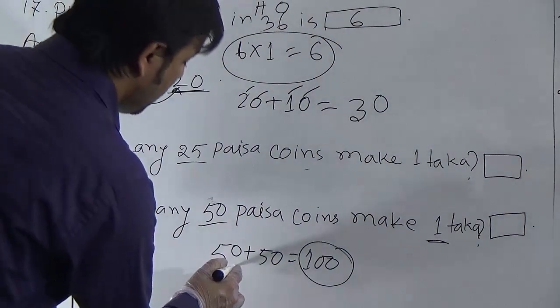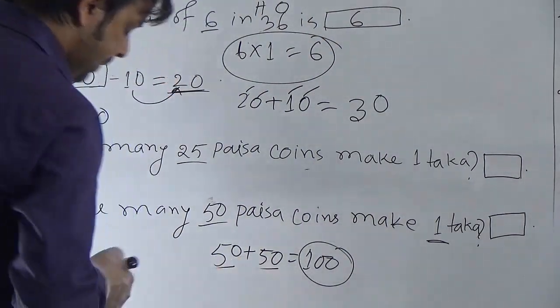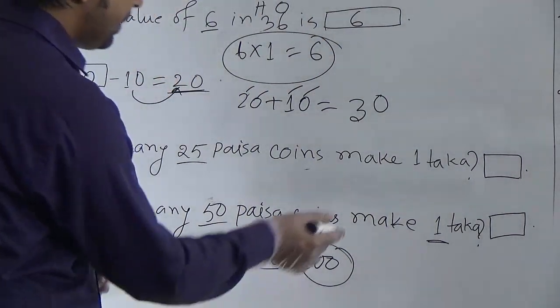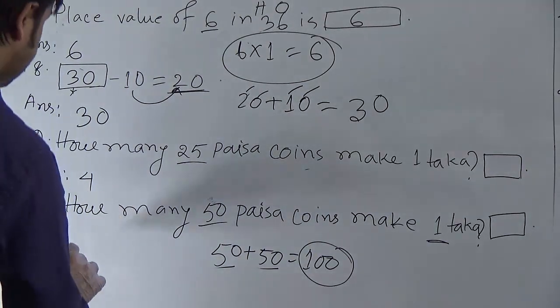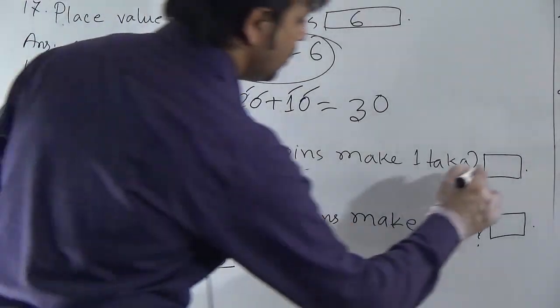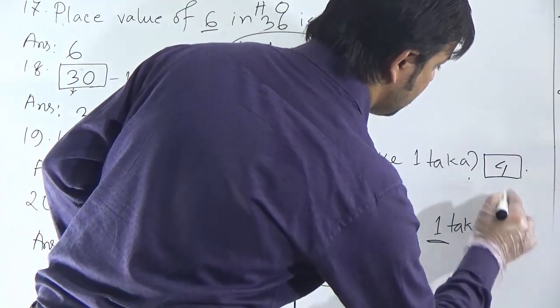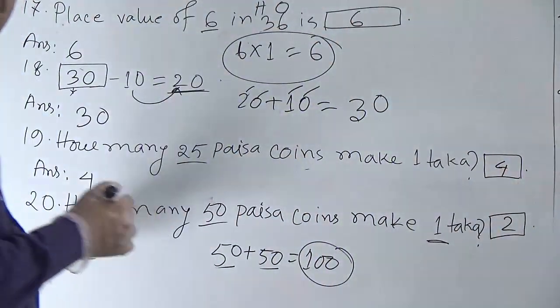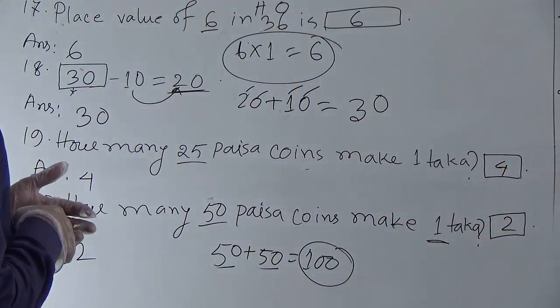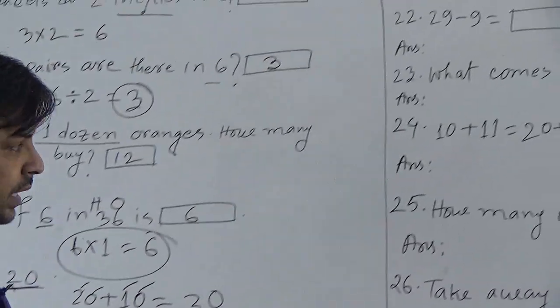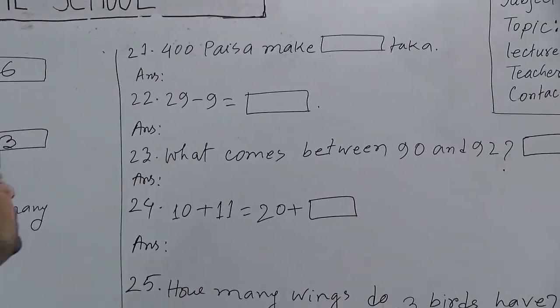So, we need one 50 paisa coin, another 50 paisa coin. It means we need 2 50 paisa coins. So, our required answer is 2. So, our required answer for question 20 is 2. Now, go to the next question, 21.